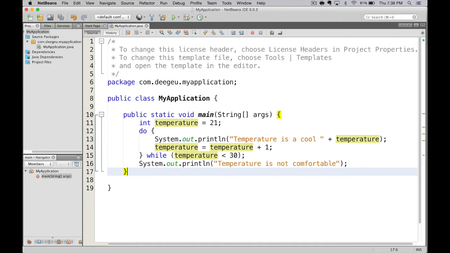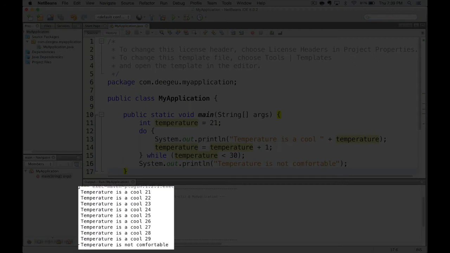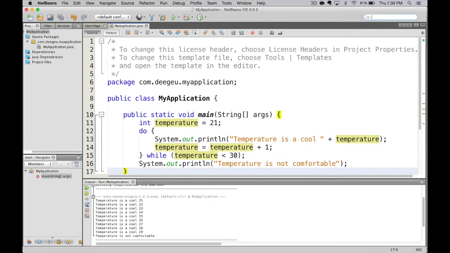For our do while statement, our code looks almost identical. We start with a do, then we have our Java block, and then we do it while temperature is less than 30. So, starting at 21, let's run it and see what happens. And again, it prints out temperature is a cool 21 down to 29, and then says the temperature is not comfortable.